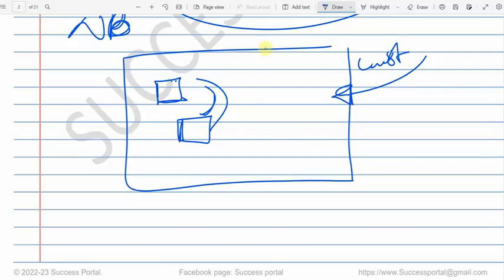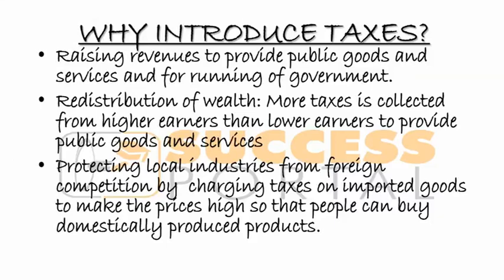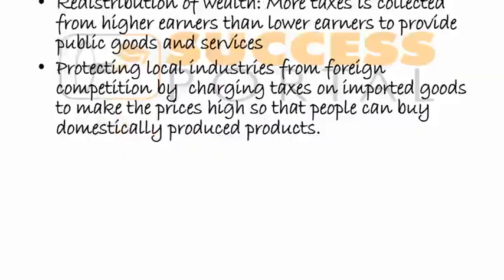Ndekuti katundu amene munamugula, for example, 3,000, akamaza fika ku Malawi, ndikufuna kugulisidwa ali pa 25,000. It means ngati katundu yemwe kumalawi kuno tikumapanga kumagulisa 25,000, 20,000, it means watuyu akhala cheaper. It means that our local businesses are being protected from such events. So that's basically it. We are protecting local industry from foreign competition. That's one reason why the government imposes taxes.